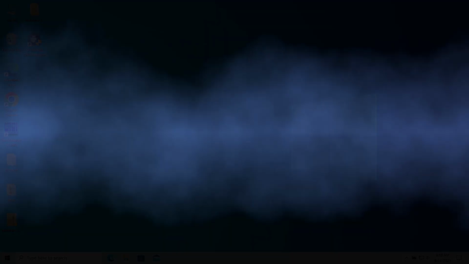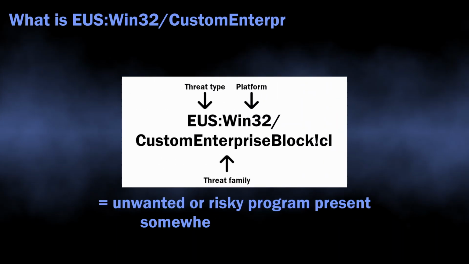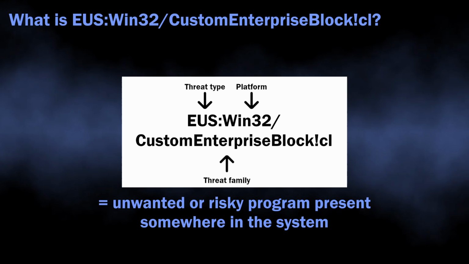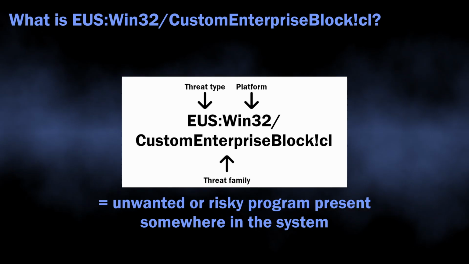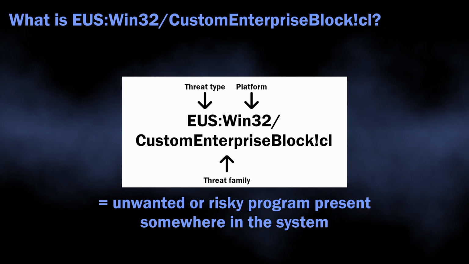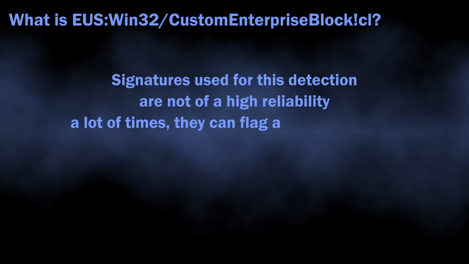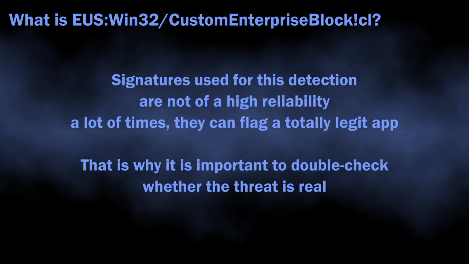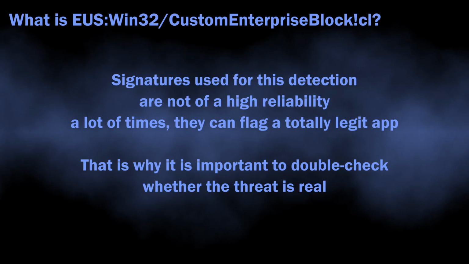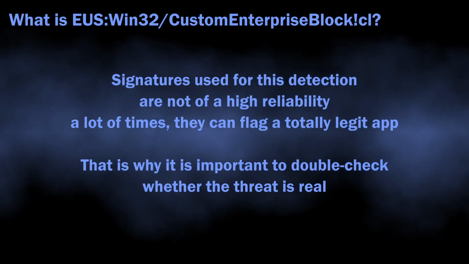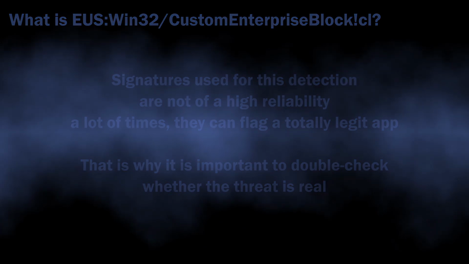In this video, I will explain how dangerous it is, whether it can be a false positive, and how to remove it. In normal situations, EUS Win32 Custom Enterprise Block CL detection flags a program that can mess up with the system settings and make it unstable. The signatures that are used to detect this malware are not very reliable, which leaves plenty of room for incorrect detections, but we will get back to it later.